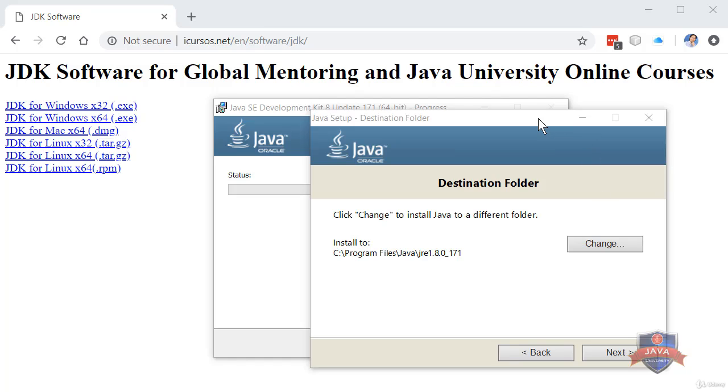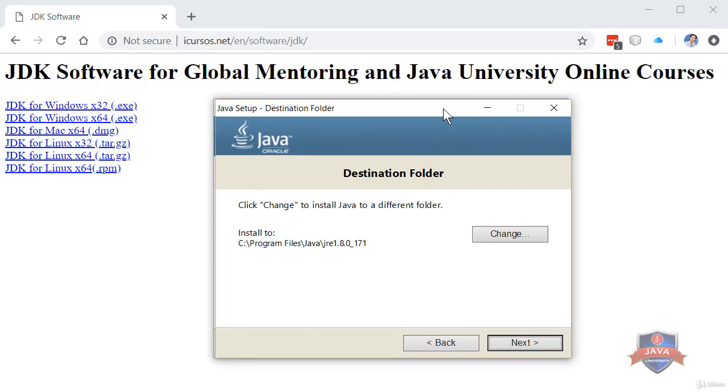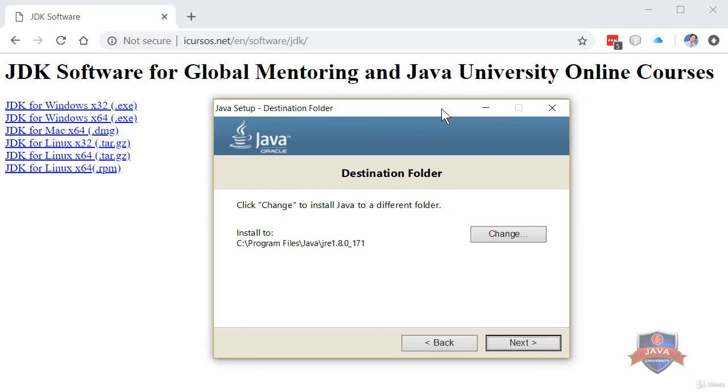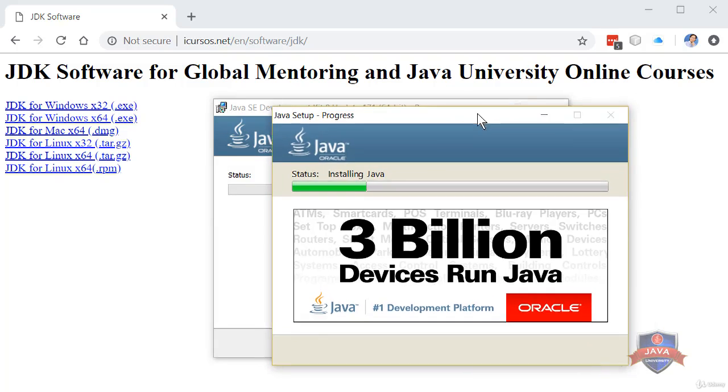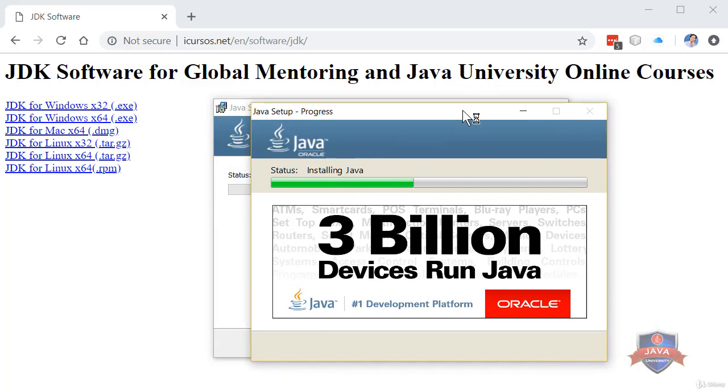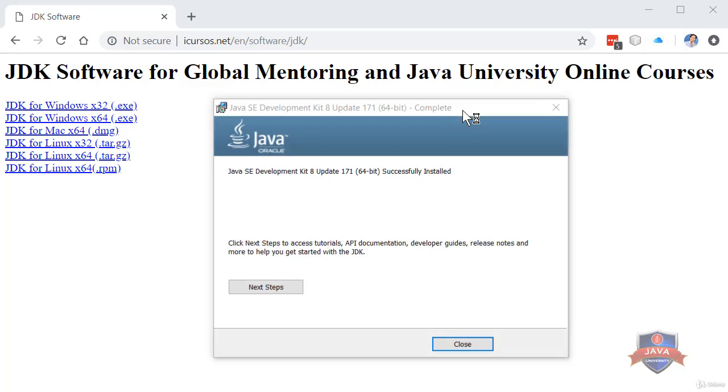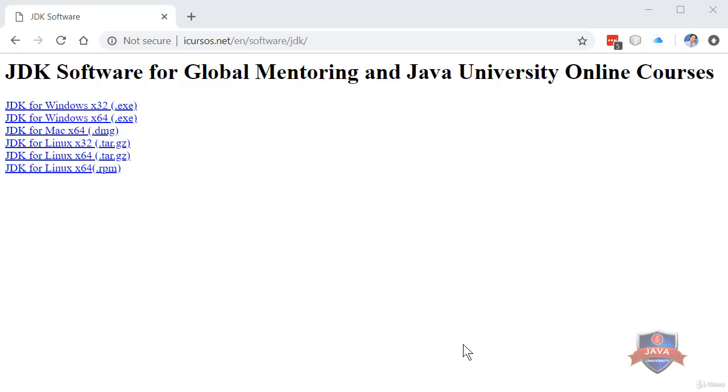As part of the JDK, Java Development Kit, installation, the JRE, Java Runtime Environment, will be installed too. Here you can change the installation path, but we leave the default values and click on Next. We wait for the Java Runtime Environment installation to finish. Click on Close and we conclude the installation of the JDK and Java Runtime Environment.